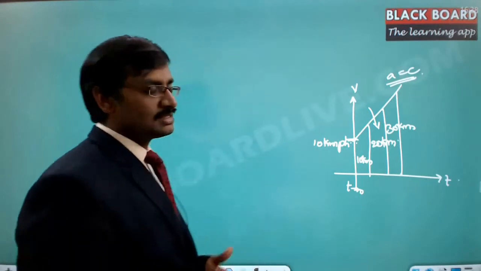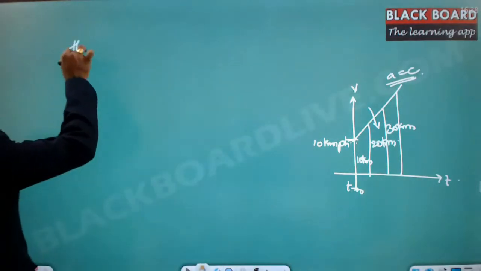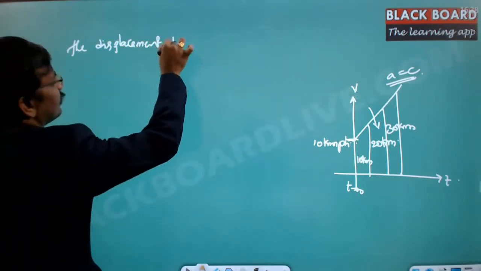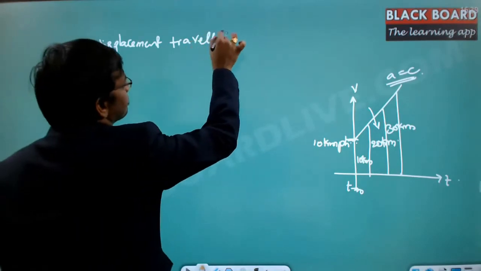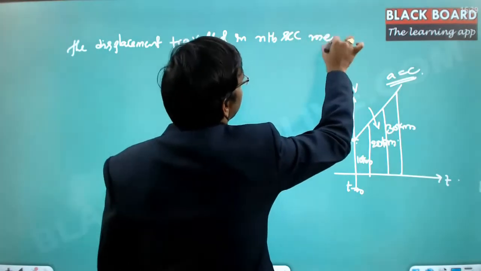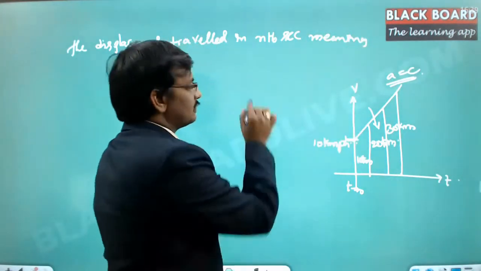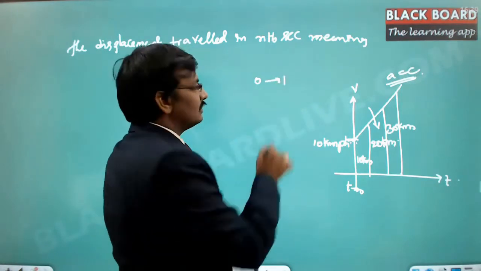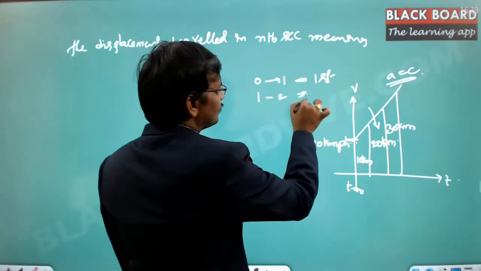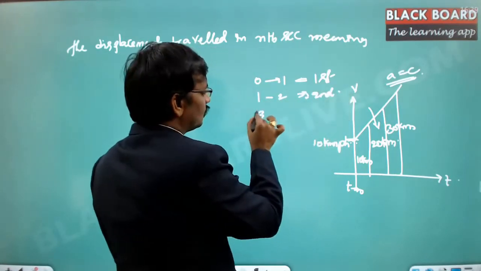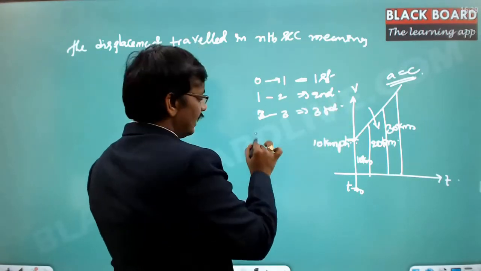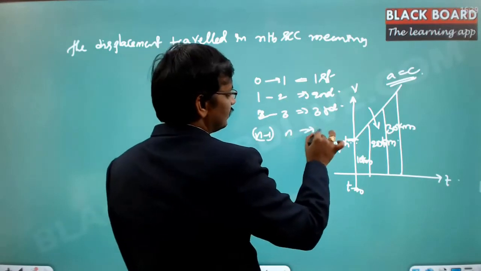So that is the displacement traveled in the nth second. Nth second meaning, suppose 0 to 1 second, this is what we consider as the first second, and 1 to 2, this is what I consider as the second second, and 2 to 3, I consider this as the third second, right? Now, n minus 1 to n, I consider this as the nth second.